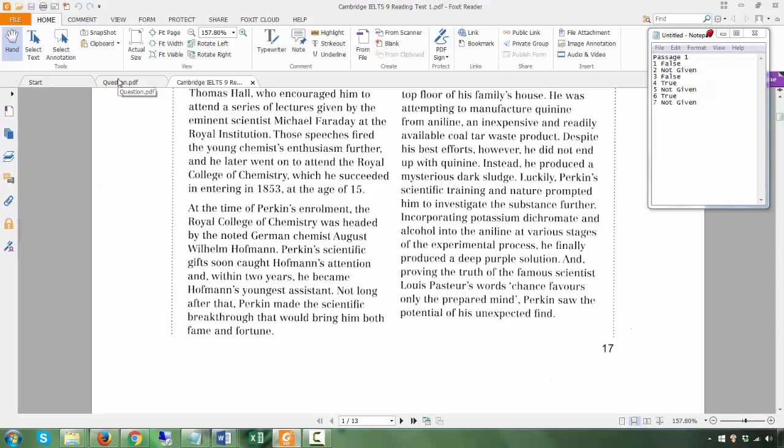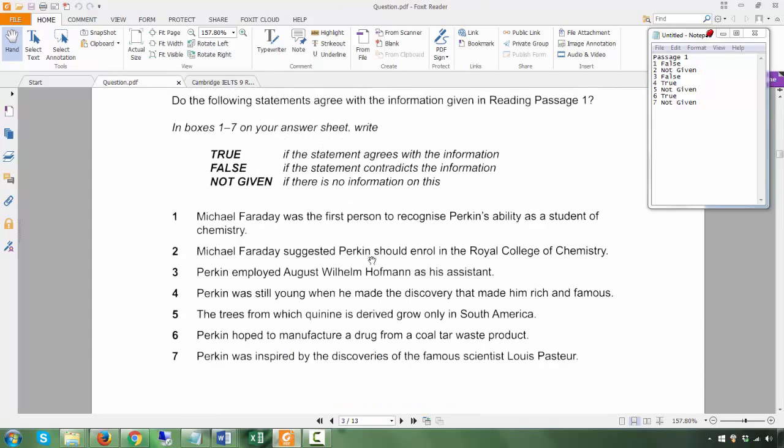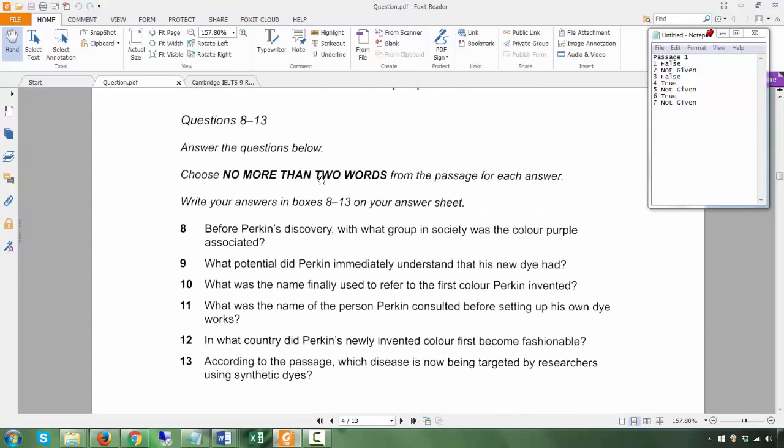Was he? Maybe he wasn't. Yeah, it's possible. We do not know, and therefore it is not given. Okay. Carry on to the next part. Choose no more than 2 words. Remember to read the instructions. Before Perkins, this is a short answer question, so it should still be in order.